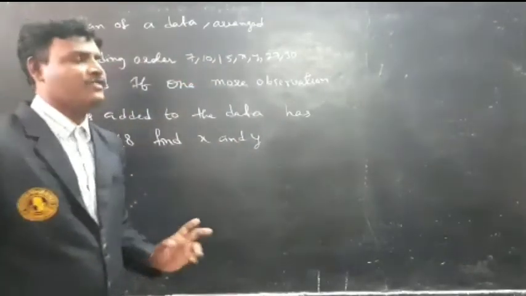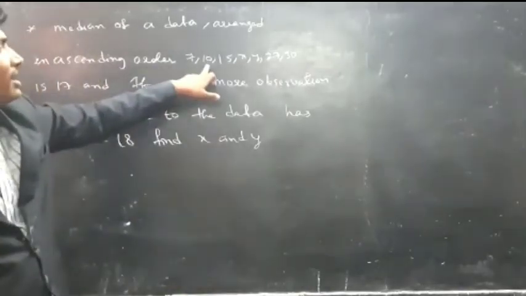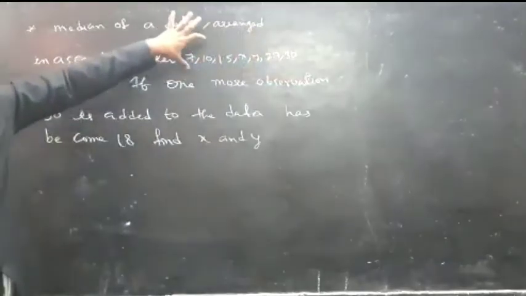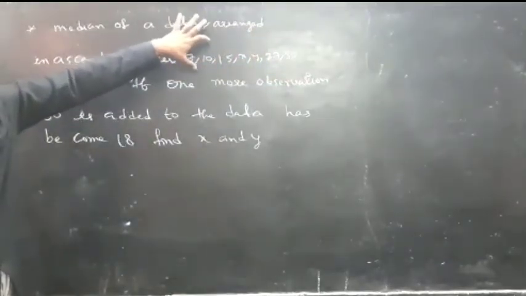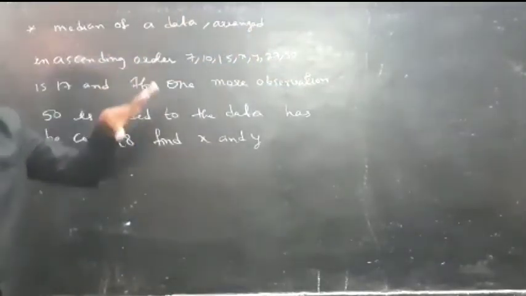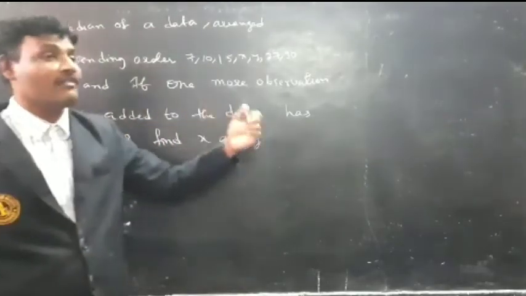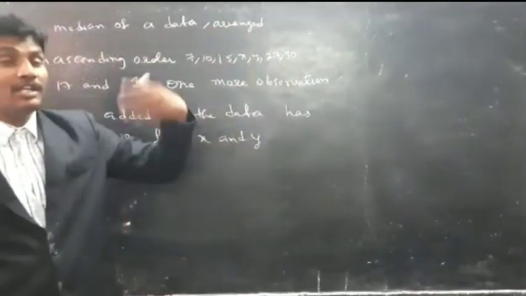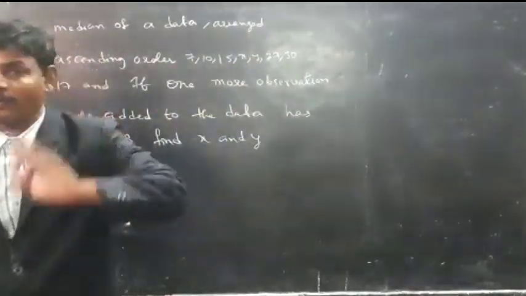So here 7, 10, 15 and so on are in ascending order. Before adding one observation, the median of this data is 17. After one observation, 50, is added, the median of the new data is 18. Now find the value of x and y.